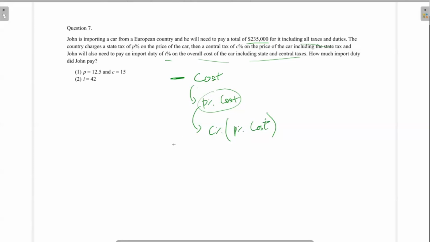Now, on whatever he ended up paying, this entire thing, again he's charged I% on that. So the C% is on both these things together, right? Then on this entire thing, he's paying I%, which is the import duty, and on the whole thing. So how much import duty did he pay?